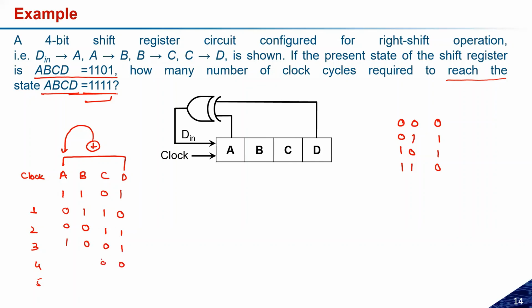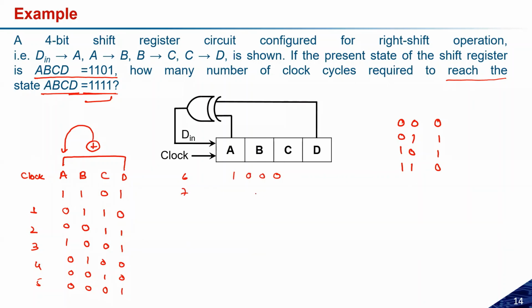Then 0 0 1, and 1 1 will be 0, and 0 1 0, and that will be 0, and then 1 0 0 and 0. I think this is correct. And the next one, the 6th, will give you 0 0 0 and 1.